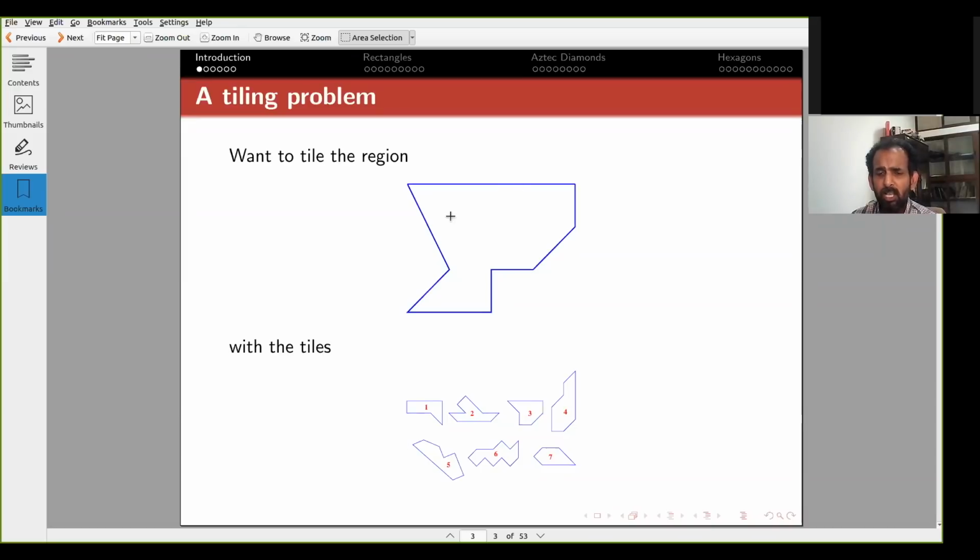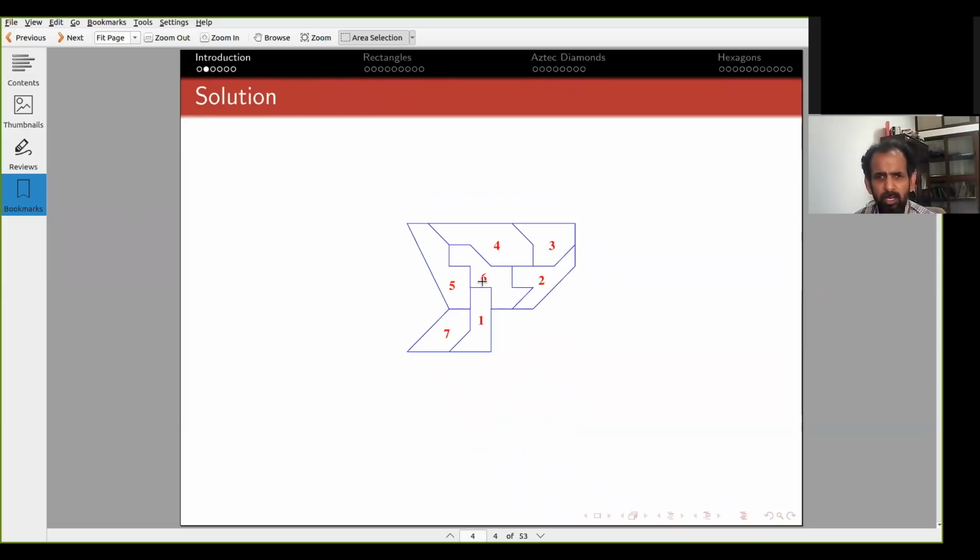Find a way to tile this region with these tiles. Okay? So, of course, I'm not going to ask you to do it right away. But if you have a lot of spare time, you can sit down, print this sheet out, cut these shapes in this region and try to tile them. And if you work a little, you get that the solution looks like this.